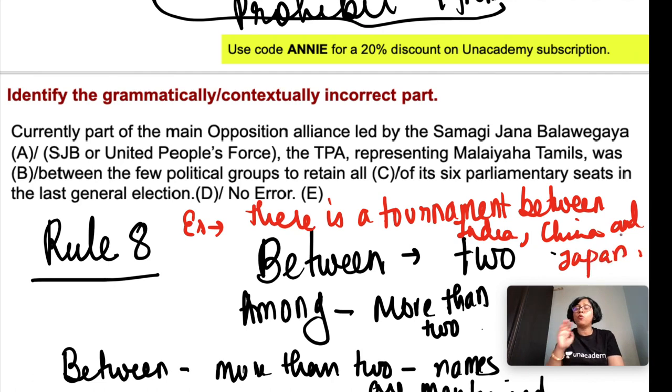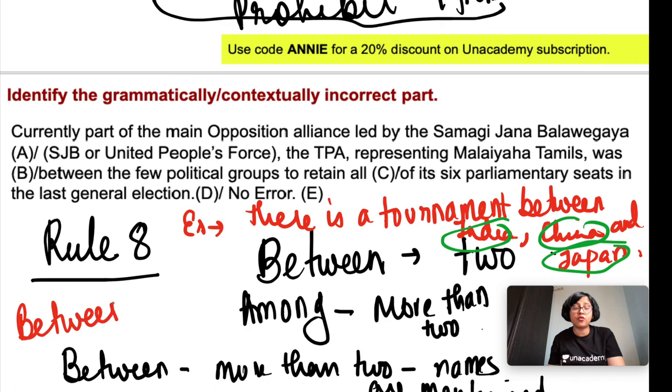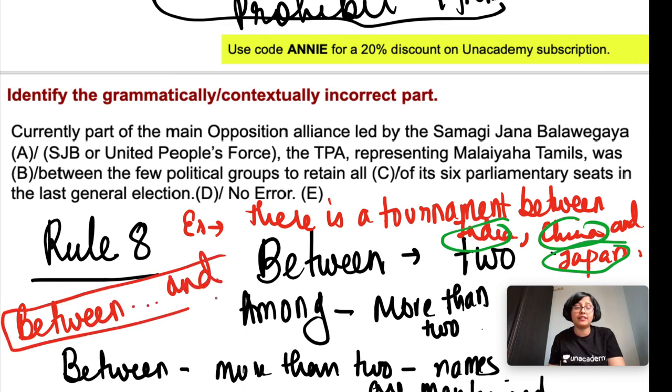So here more than two are there, India, China, Japan. So there are 3 countries, but the names are mentioned. The names have been mentioned, that's why here between has been used. Also please remember that between is always followed by and. Between and. Here look at this, and is present.